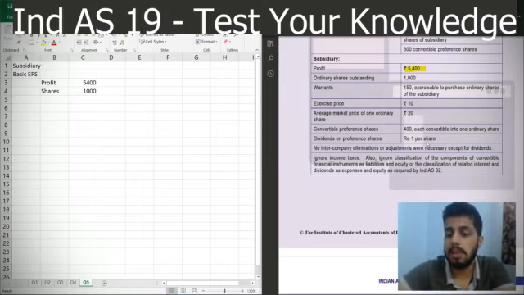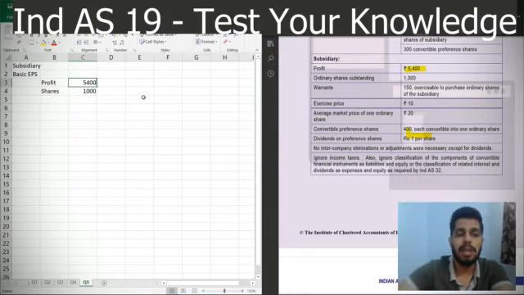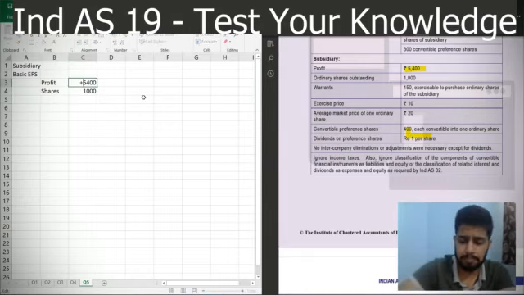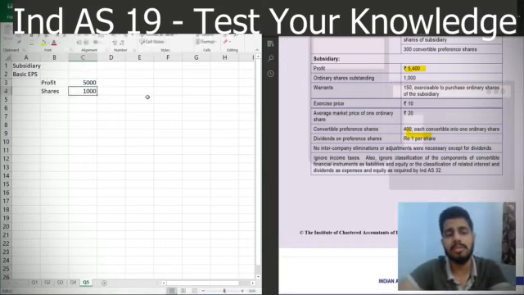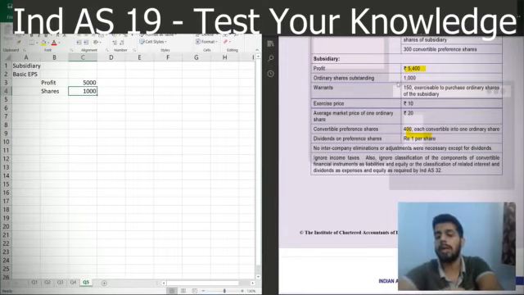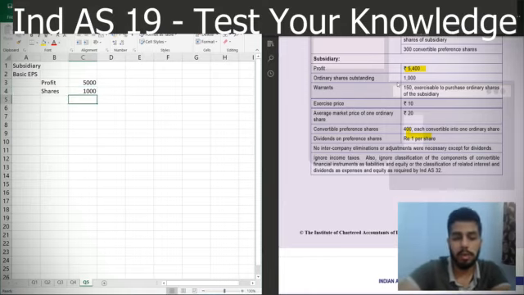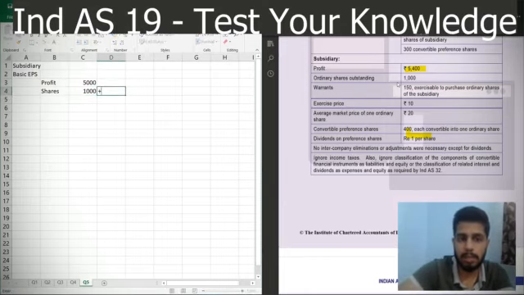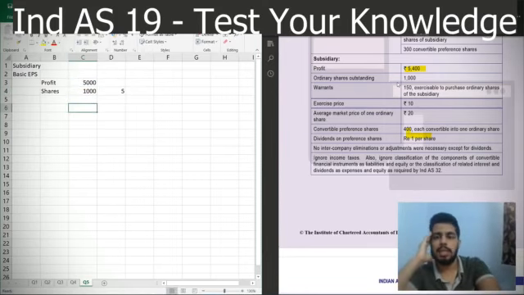So for preference shareholders we are giving 1 rupee dividend for 400 shares. That means that we will subtract 400 rupees preference dividend from here. That means we'll have 5000 rupees as profit attributable to the ordinary shareholders. Now these warrants will not be adjusted because these warrants have not actually been exercised. So for the purpose of basic EPS, these will not be taken into consideration. So 5 rupees is our basic EPS.